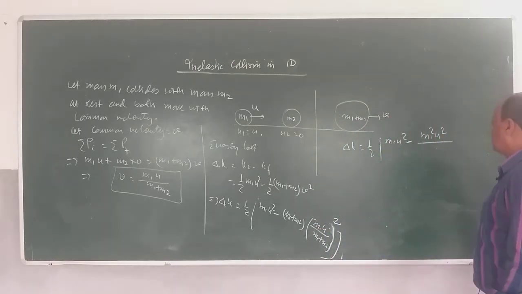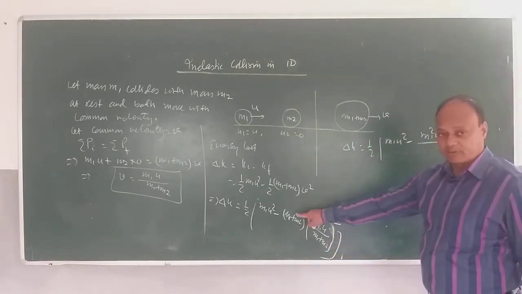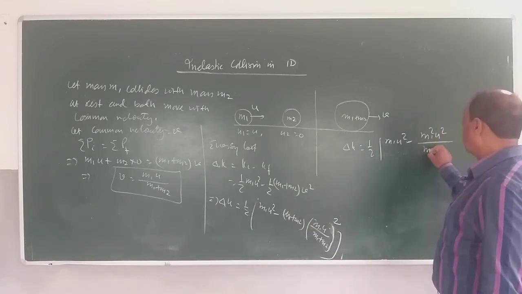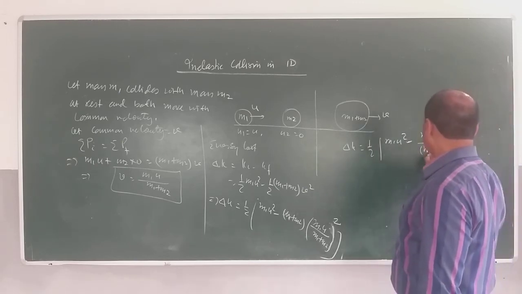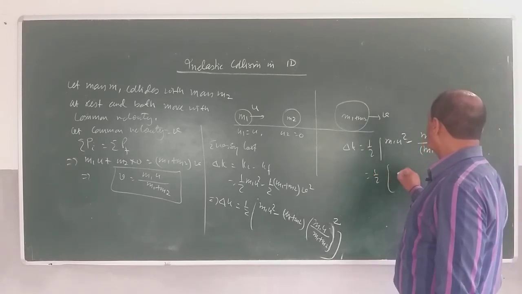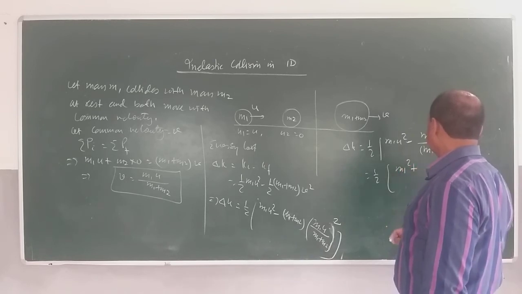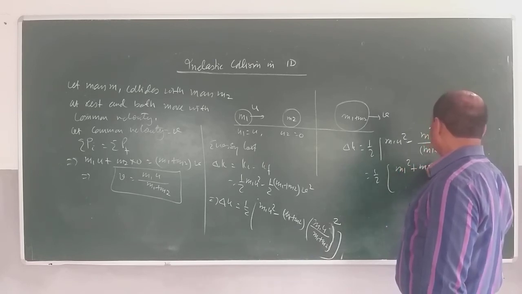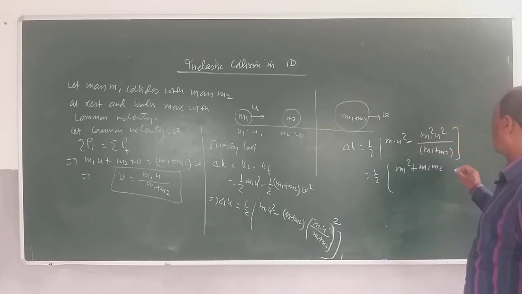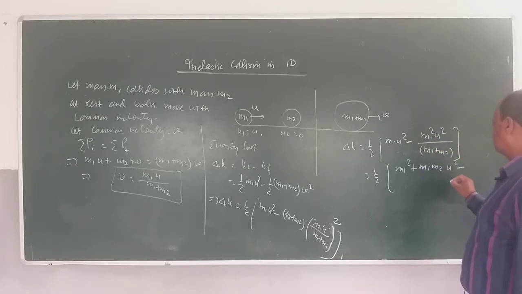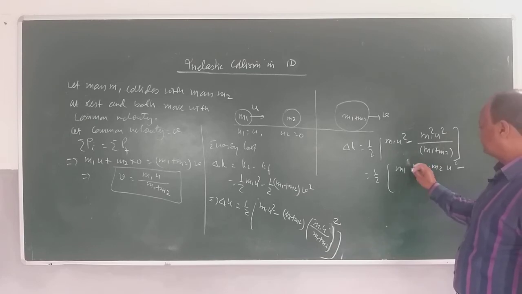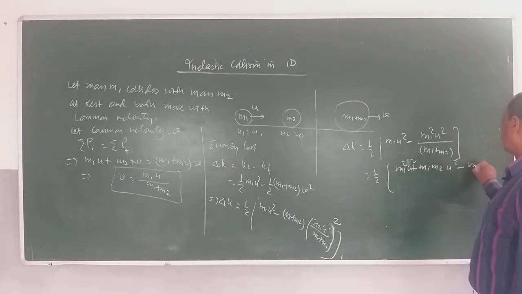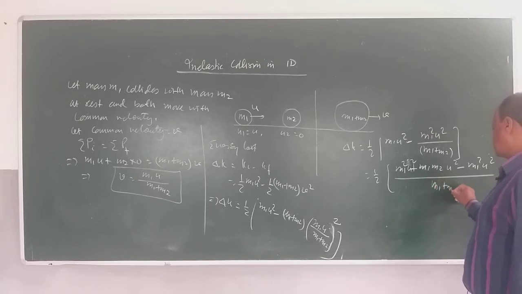Right? So m1 square u square, this m1 plus m2 will cancel here, divided by what will you get? m1 plus m2. So if we simplify, children, we get half m1 square plus m1 m2 into u square, here also we have u square, m1 square u square minus m1 square u square divided by m1 plus m2.